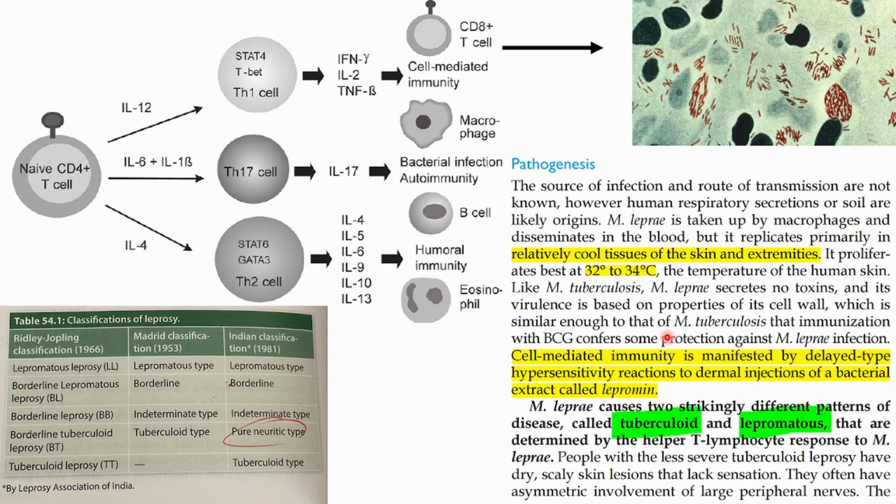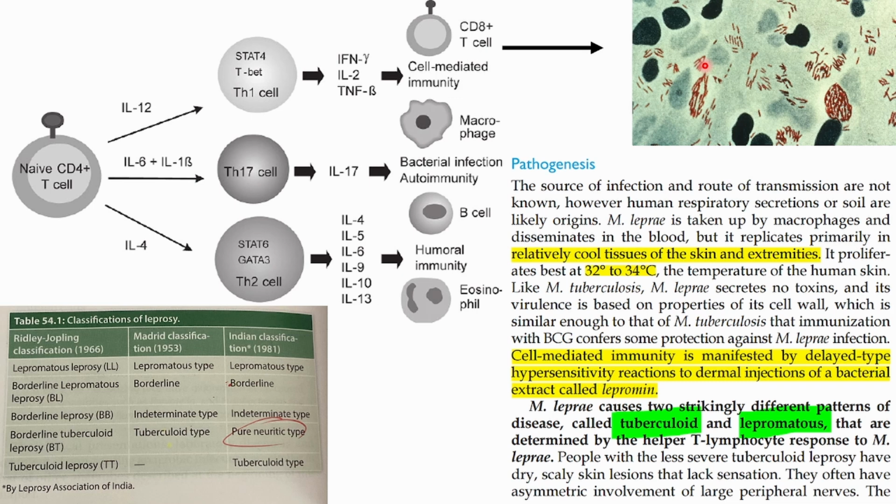If the cell mediated immunity is good, that means you are at least on the safer side, you are at least on the tuberculoid leprosy, where there can be loss of sensation at the places, something called dry, scaly, patchy lesions, hypopigmented lesions, where there is no sensation. So essentially these bacteria love to go to neurons.